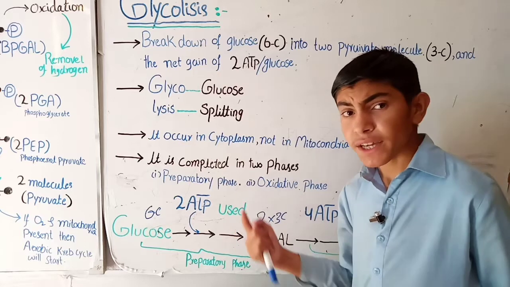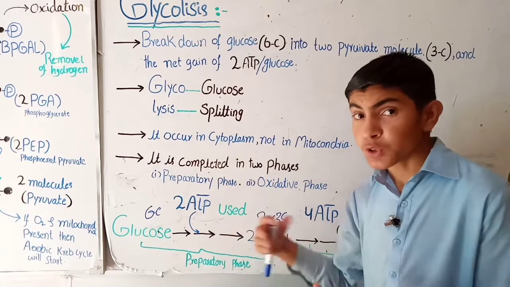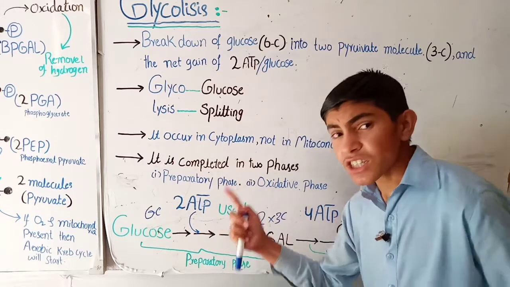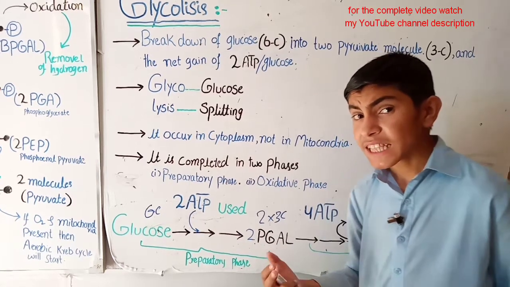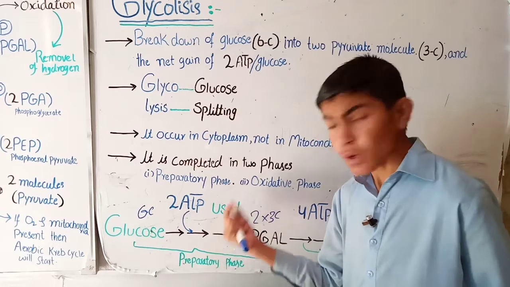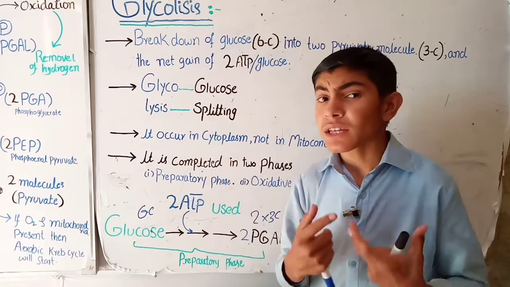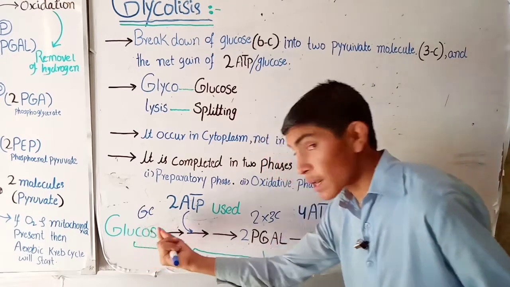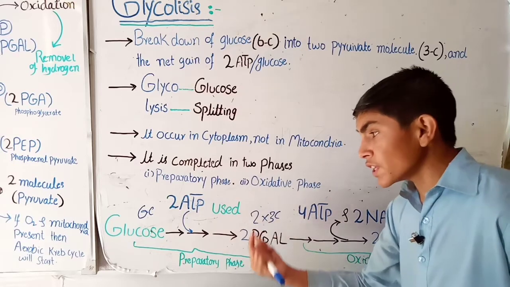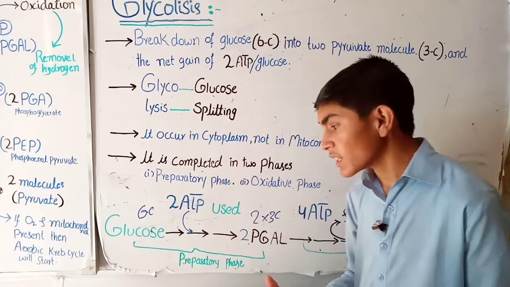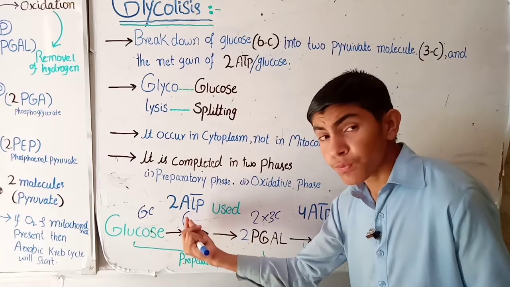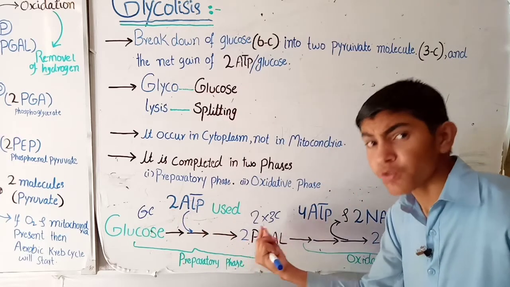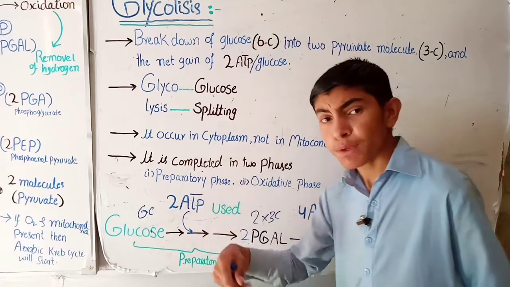Now in respiration we say that energy is released, not used, but here energy is used, not released, and this energy is used as an investment, and later energy will be released. Imagine that for starting a chemical reaction we need activation energy. So for converting 6 carbon glucose into 2 three-carbon pyruvate molecules, we need activation energy to start this process. Therefore 2 ATP will be used as a source of energy, and 2 are used because it is converted into 2 PGAL.